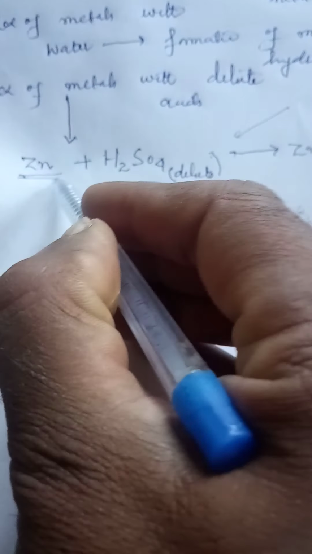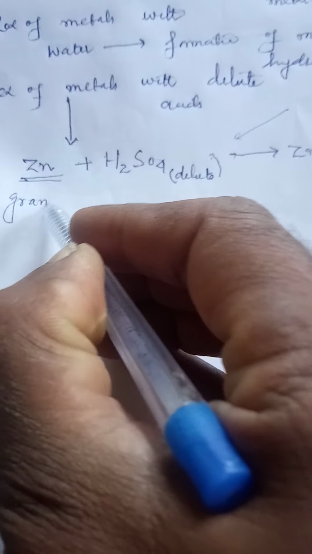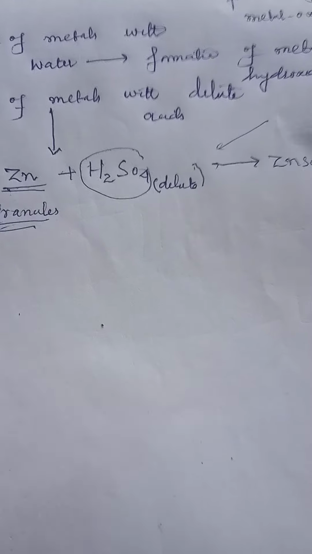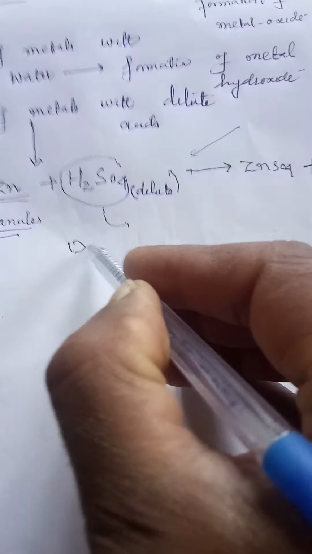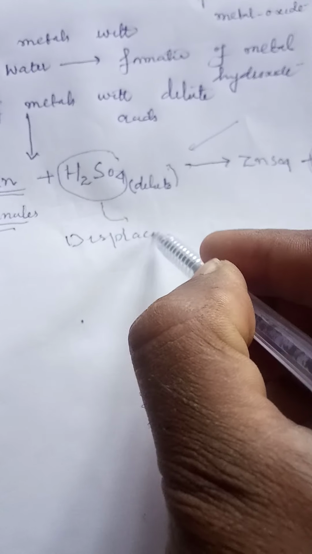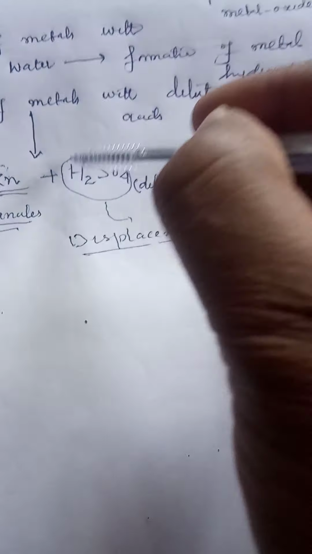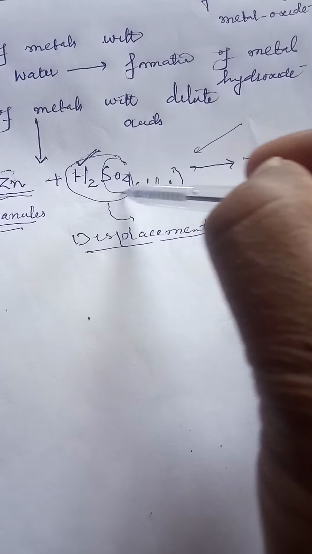This experiment we can carry out in the laboratory, where we take zinc in granular form, zinc granules, and treat the zinc with sulfuric acid. It undergoes a displacement reaction, or a replacement reaction, where the zinc replaces hydrogen from the sulfate, resulting in the formation of its own salt, zinc sulfate, and liberates H2 gas.